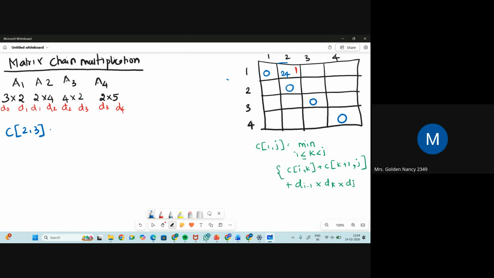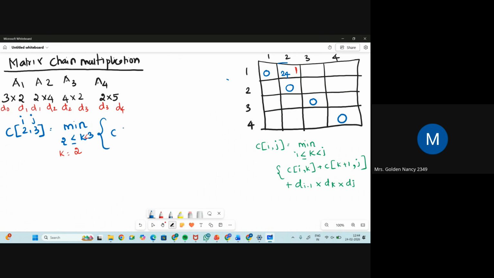This is I, this is J. I'll solve again. Minimum of, what is the I value? 2, less than or equal to K, and J, what is J? 3. So what will be the value of K now? K should be lesser than or equal to 2, but not lesser than 3. The value of K will be 2 now. So the value of K is 2, and open bracket.